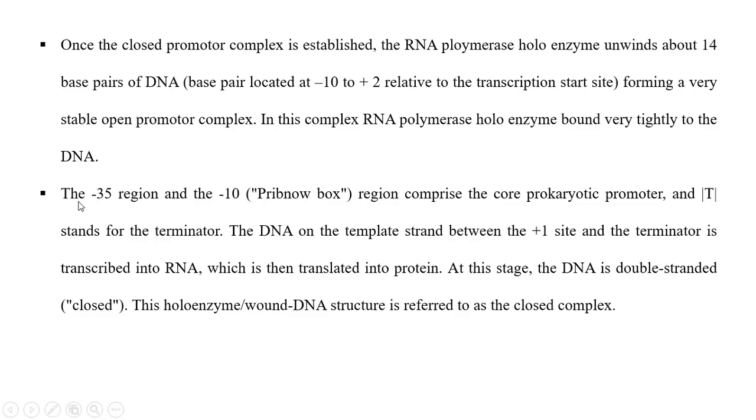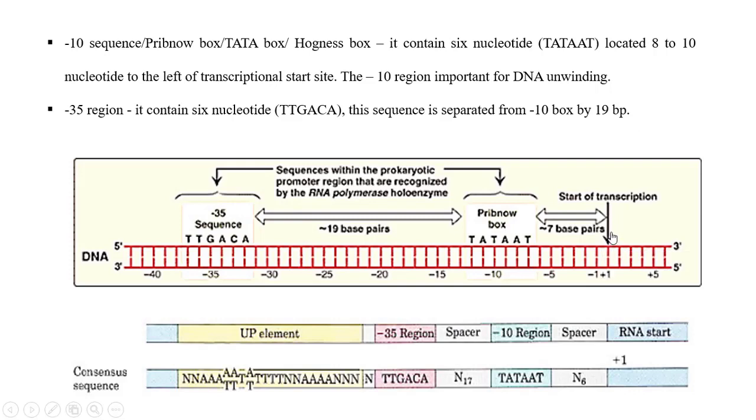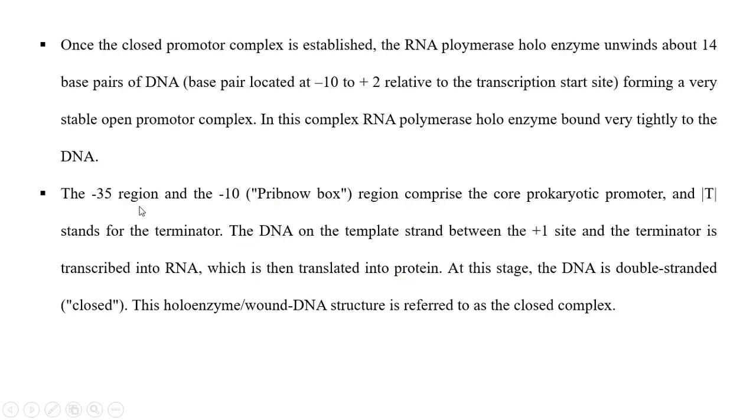See, there are regions in the promoter, namely the -35 region and the -10 region. The minus indicates the nucleotide position from the start site. If this is the start site, that is +1. Behind the start site, there is -1, -5, -10, -15, -20, -35. So the -35 region and -10 region comprise the core promoter of prokaryotes, and T stands for terminator, the DNA of the template strand between the +1 site and the terminator site.